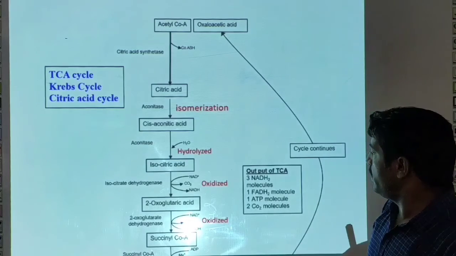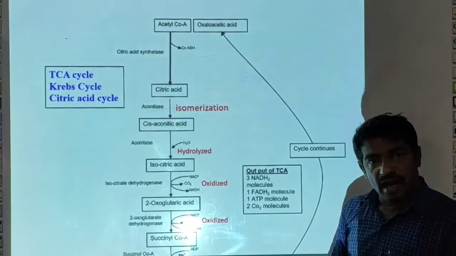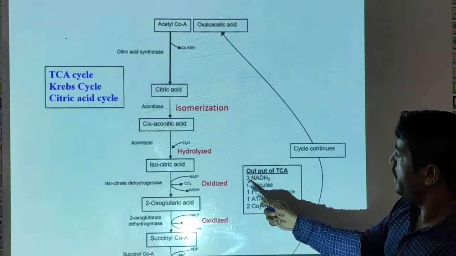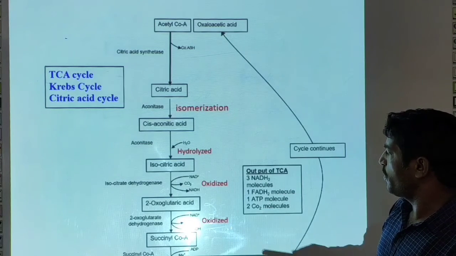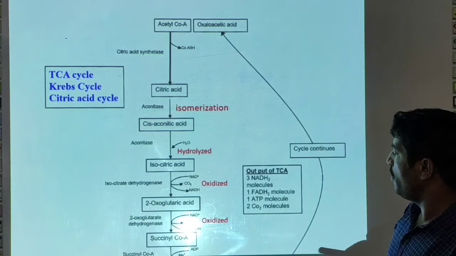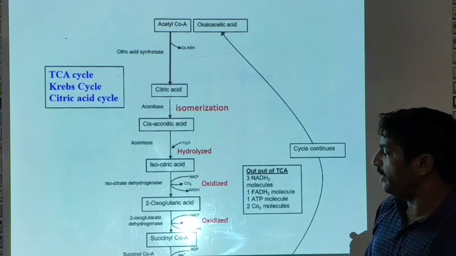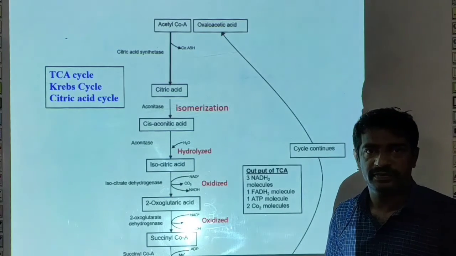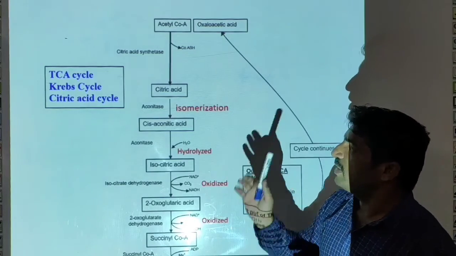In this way, the net output of this reaction is 3 NADH2 molecules, 1 FADH2 molecule, 1 ATP molecule, and 2 CO2 molecules. So these are the reactions of the TCA cycle.